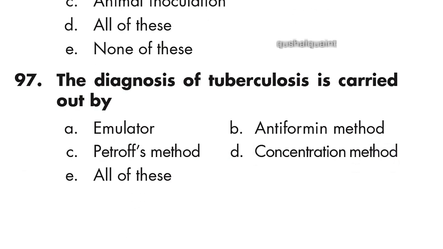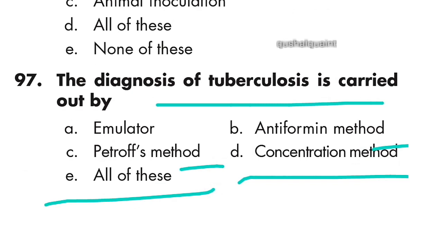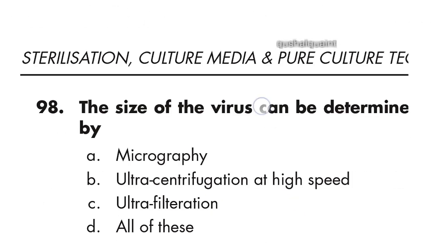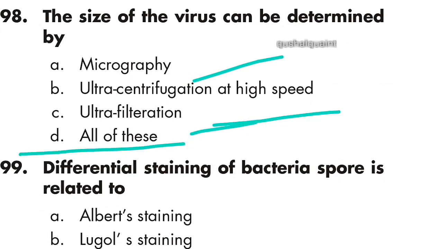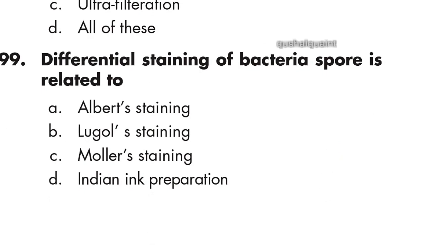97. The diagnosis of tuberculosis is carried out by concentration methods such as the antiformin method, Petroff method. Option E is right, all of these. Next question: the size of the virus can be determined by micrography, ultracentrifugation at high speed, ultrafiltration, all of these. Option D is right, all of these. Next question: differential staining of bacterial spores is related to malachite green staining. Option C is right.